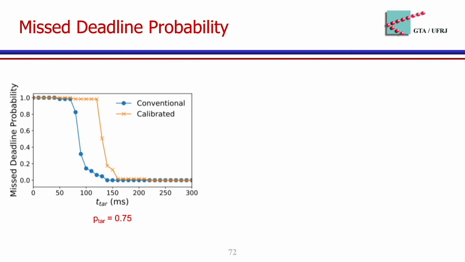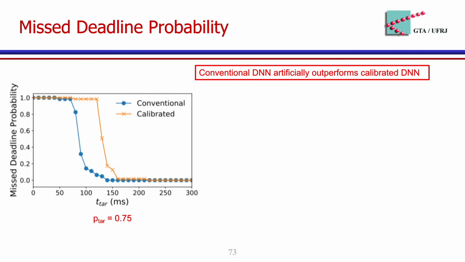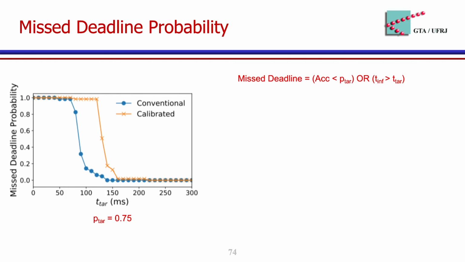This plot shows, for a fixed β of 0.75, missed deadline probability in the y-axis and the latency requirement denoted by θ in the x-axis. Oddly, we can notice that the conventional DNN artificially outperforms the calibrated DNN. Let's see the reasons why this result is artificial. First, let's remember missed deadline occurs when the accuracy total is less than a β requirement or the inference time is greater than a latency requirement. Both requirements are defined by the application.